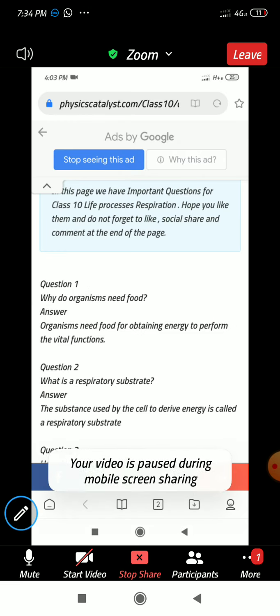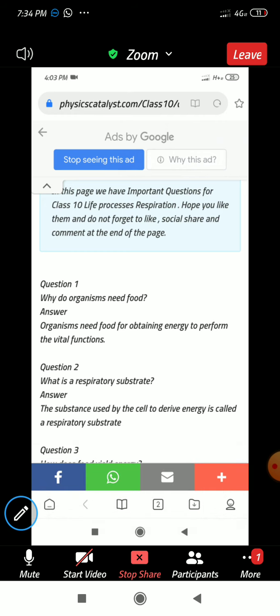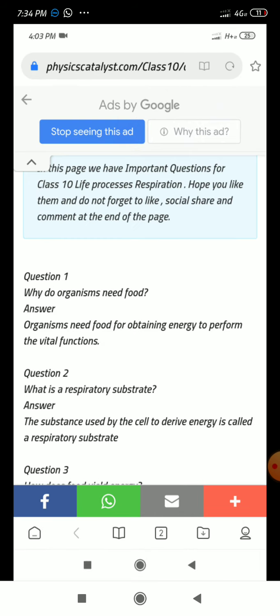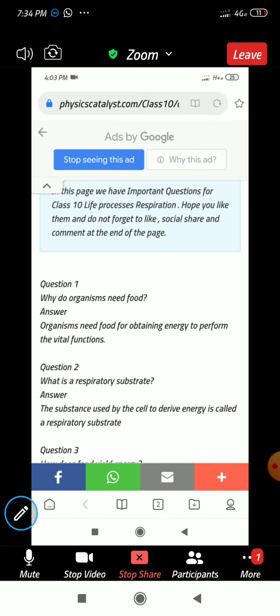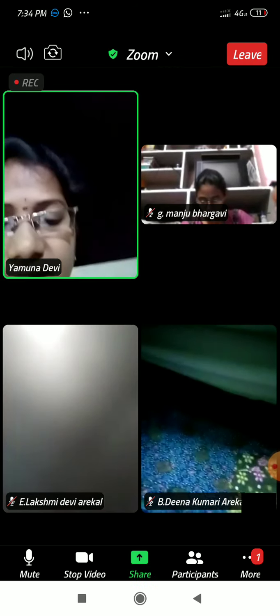See, why do organisms need food? Why do I need food? Organisms need food for obtaining energy to perform the vital functions. Vital means important functions. What is a respiratory substrate? The substance used by the cell to derive energy is called a respiratory substrate. Okay. Some more questions let me discuss.